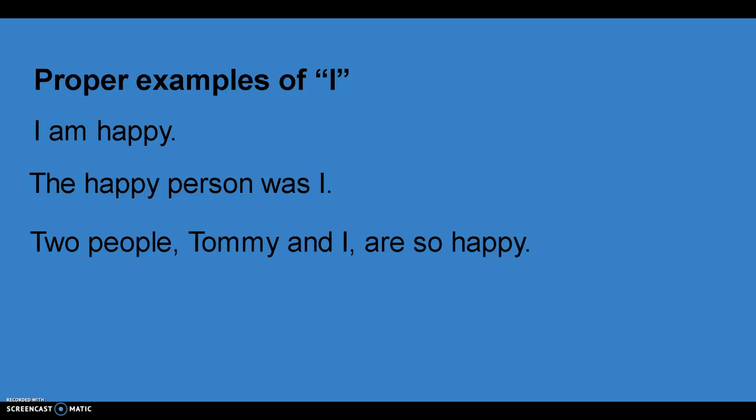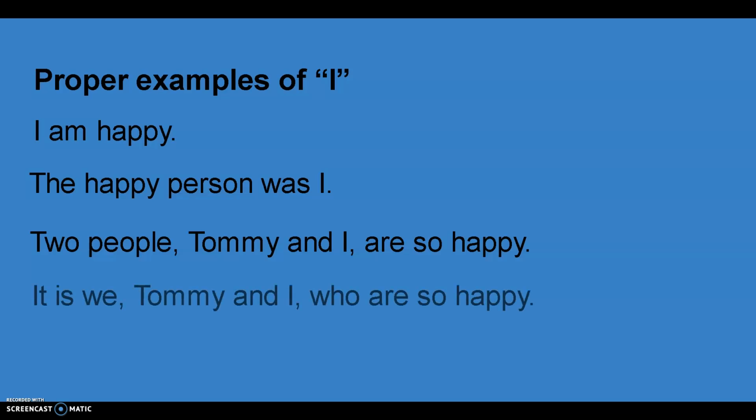Two people, Tommy and I, are so happy. In this sentence, I is an appositive modifying the subject. It is we, Tommy and I, who are so happy. In this sentence, I is an appositive modifying the predicate nominative we.